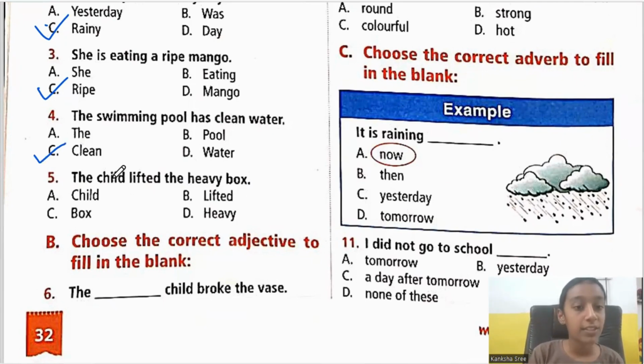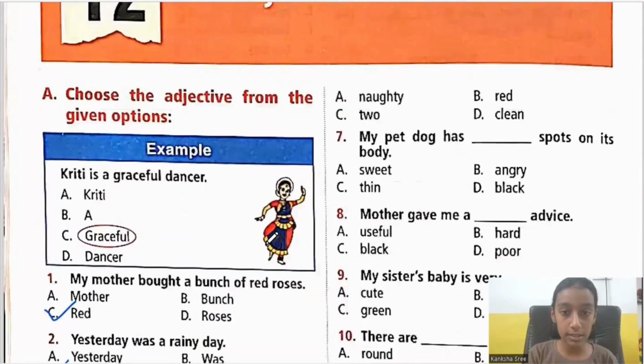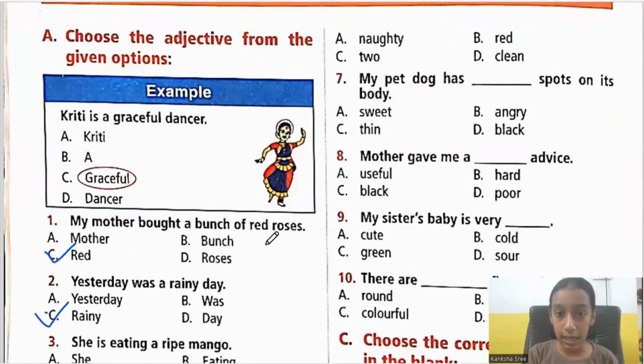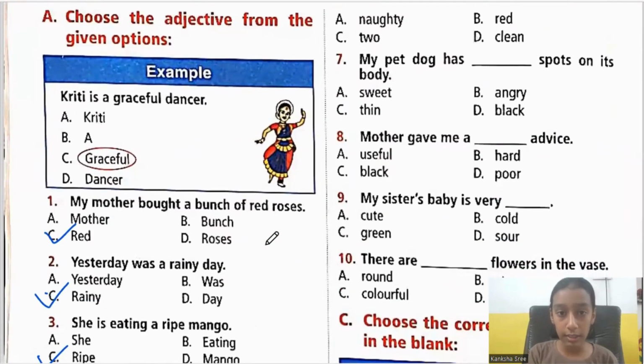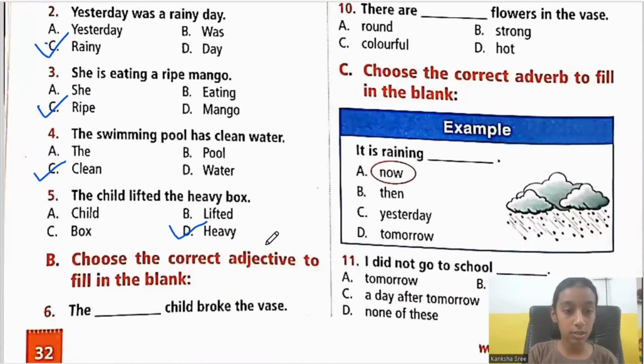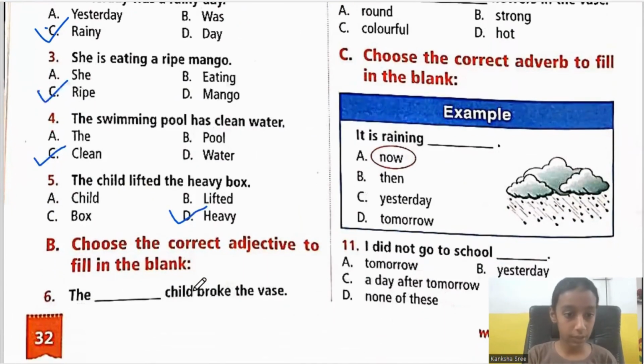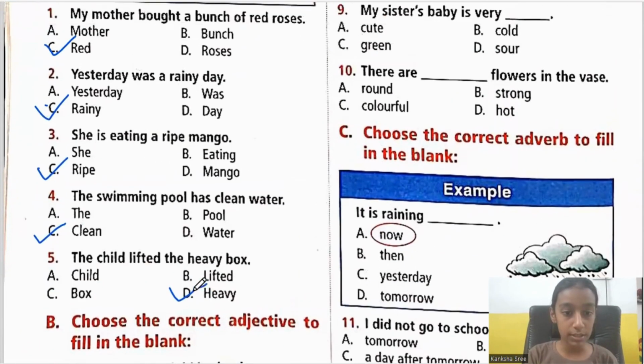Next, fifth one. The child lifted the heavy box. What is the adjective in this sentence? It is heavy. So it is option D, that is heavy. Heavy says what kind of box the child lifted. Next, the dash child broke the vase. The naughty, red, two, or clean? What is the question? Here we need to choose the correct adjective so that we can fill the blank. The dash child broke the vase.